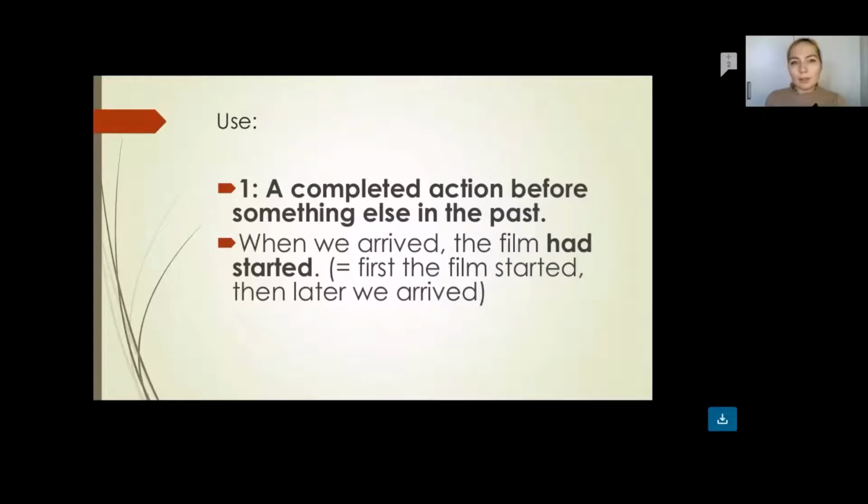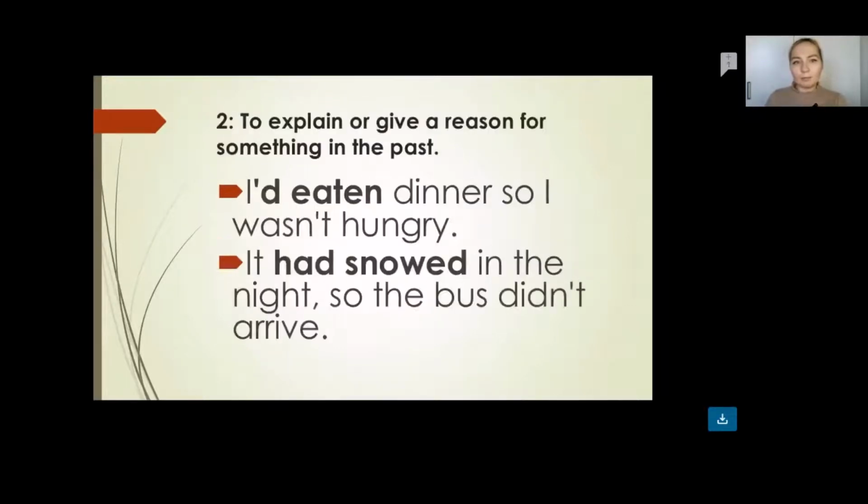Now let's check out the next sentences. For instance, I had eaten dinner, so I wasn't hungry. As you see, here we have an action that was completed before someone could get hungry. So I had eaten dinner, so I wasn't hungry. I was not hungry because I had eaten dinner before.